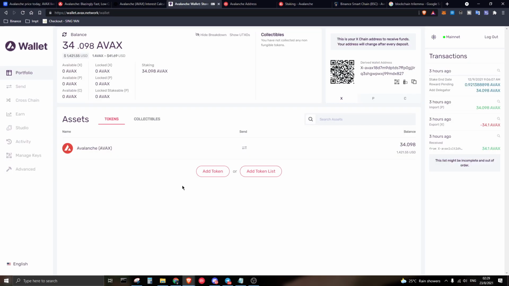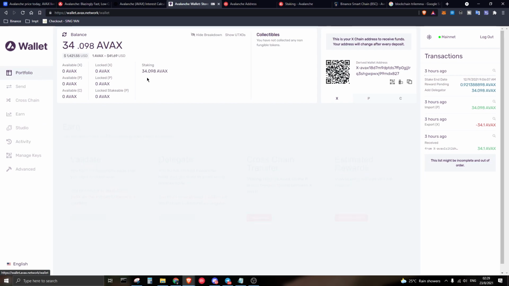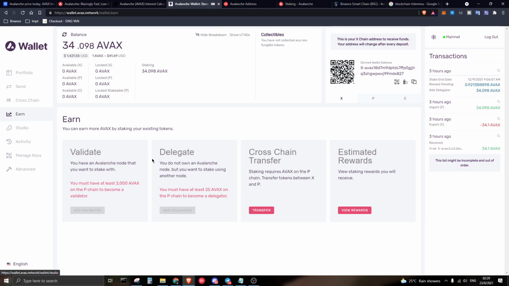So over here on the actual node, how do you want to start staking itself? First of all, if you are going to receive the funds, it's going to be on the X wallet itself. And the next thing you want to do is head over to the earn option. Once you click on the earn itself, you will see this option over here, delegate, and you will see you must have at least 25 AVX on your P chain. Once you have received funds to the X wallet, the question is how do you transfer the X token towards the P chain, which is very simple.